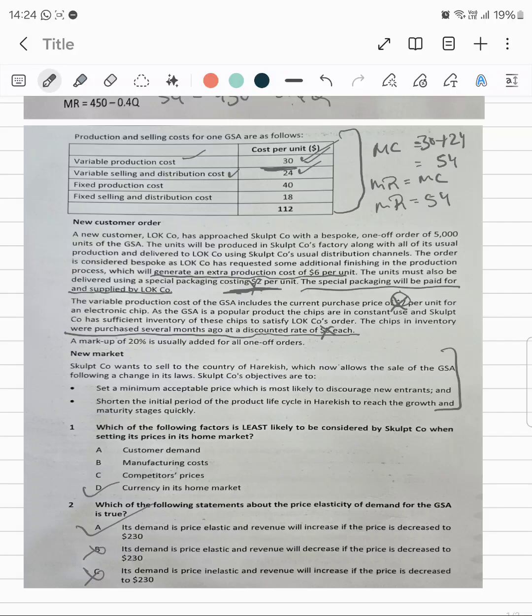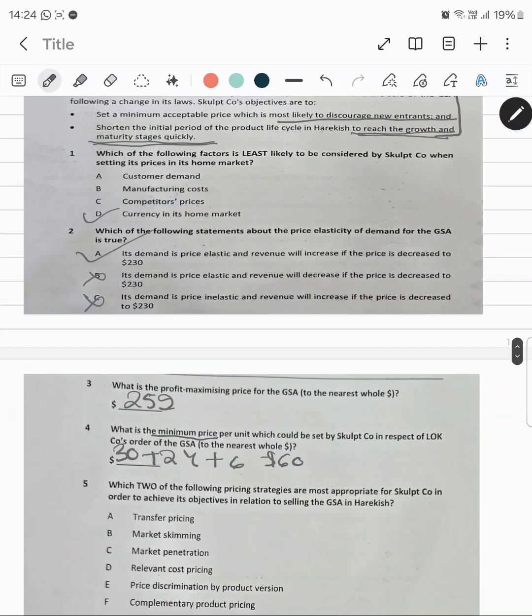Skulpt company's objectives are to set a minimum acceptable price which is most likely to discourage the new entrants into the market, and shorten the initial period of the product life cycle to reach the growth and maturity stage quickly.